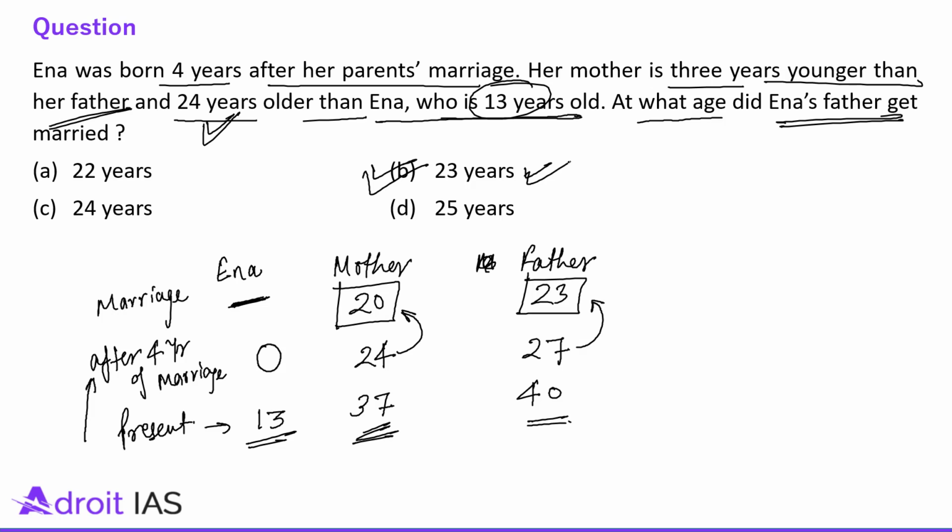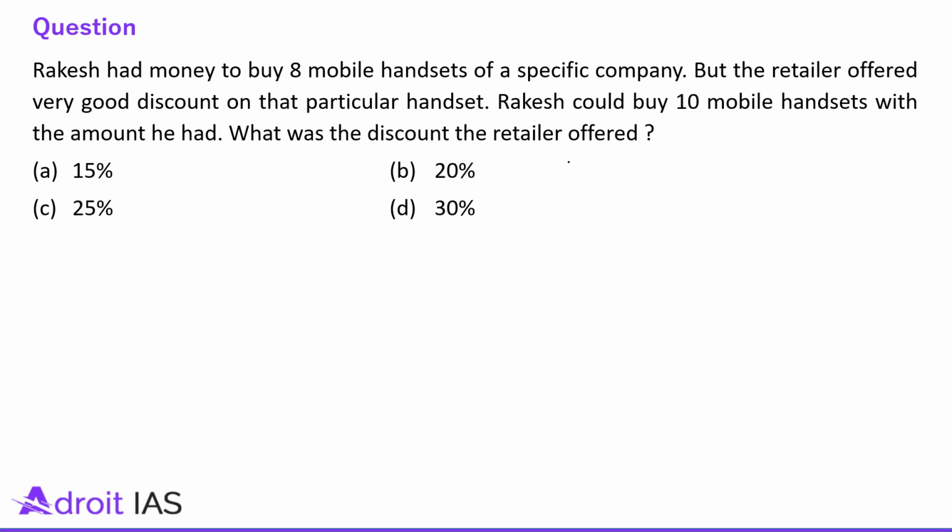All right, now let's talk about the next question. Next question says, Rakesh had money to buy 8 mobile handsets of a specific company, but the retailer offered a very good discount on that particular handset. Rakesh could buy 10 mobile handsets with the amount he had. What was the discount the retailer offered?